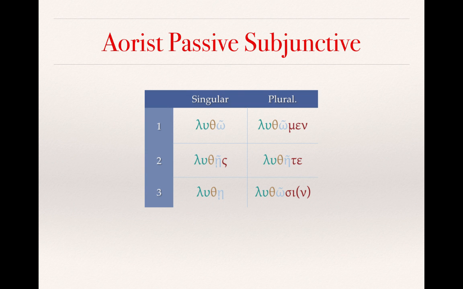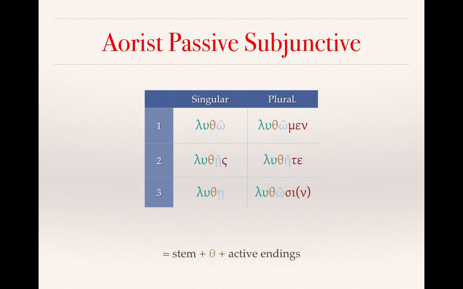So you'll see the stem, luth, throughout, and then the theta, which is the indicator of the aorist passive, and then these endings that we've seen in the other forms of the subjunctive, these lengthened endings. Again, the blue font indicates the lengthening and the personal endings that have been added. You'll notice that there are active endings throughout, even though it's an aorist passive subjunctive. Throughout, it's the stem plus the theta plus those active endings.